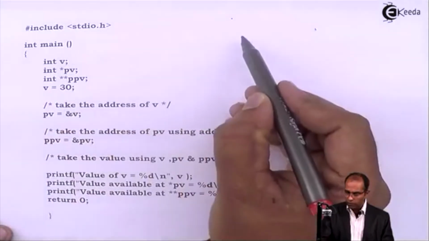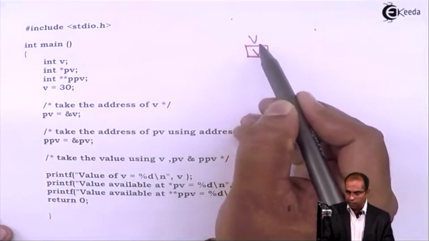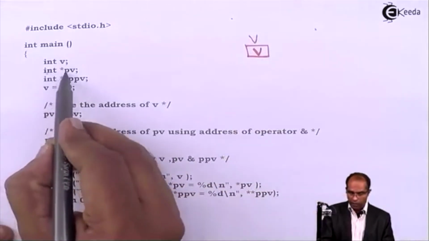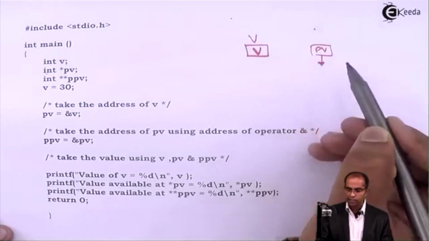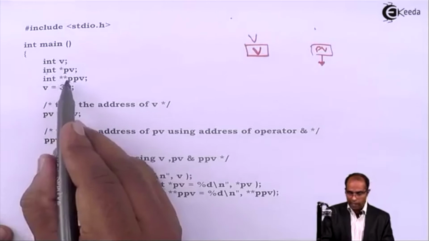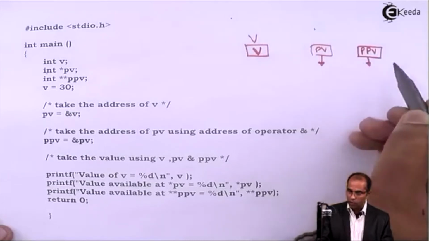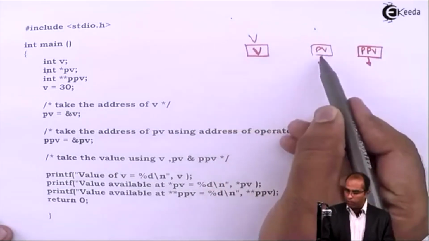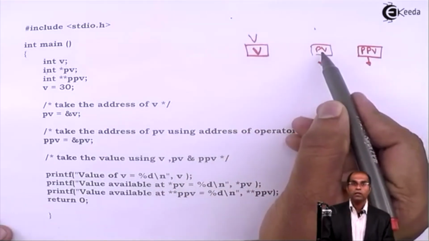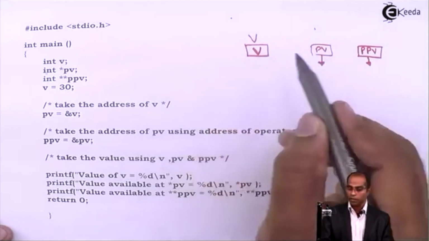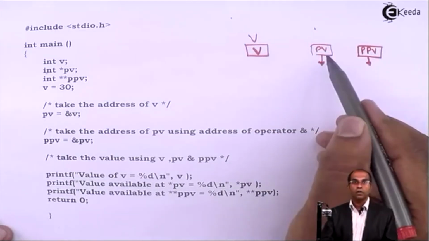Now let's start with this int v. I'll have a variable by the name v. Let me put a block of memory with the variable name v. Int asterisk pv. Here I'll call this pv, which has an asterisk, hence I'll just put an arrow. Int asterisk asterisk ppv, so I'll say ppv, and this is again a pointer to pointer. Now, what is the difference between v, pv and ppv? v is a normal variable which can store only values. pv is a variable which can store the address of a variable, and ppv is a variable which can store the address of a pointer.